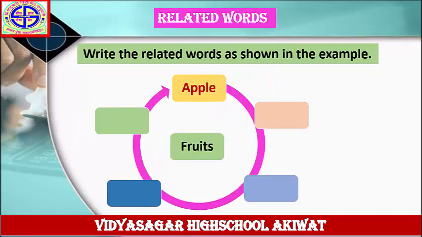Write the related words as shown in the example. The word is given here: fruits, and the answer is given here: apple. It means you have to write down some names of fruits in the remaining columns. You have to write the related words belonging to the word fruits. First is the answer, apple, next